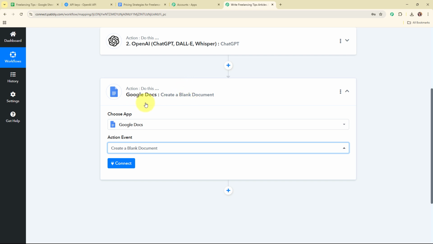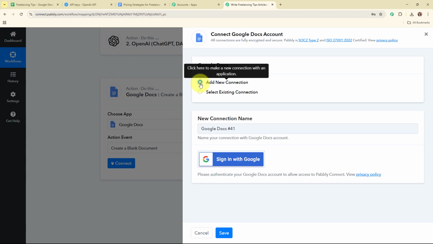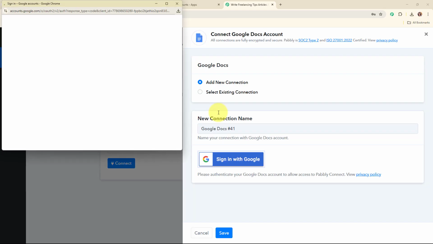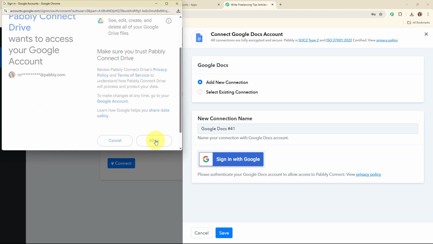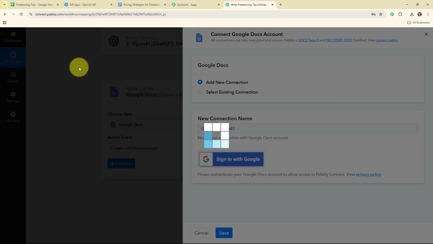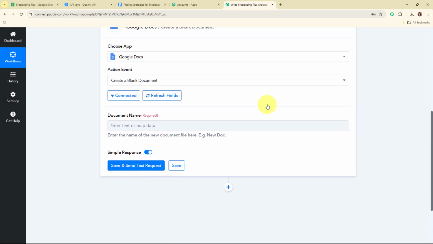Alright, so now to connect my Google Docs with Pabbly Connect, I'm going to click on this connect. Again, to build a new connection, I'm going to select add new connection. If your Google Docs account is already connected with Pabbly Connect, then you can click on select existing connection. Now, to build a new connection, I'm going to click on sign in with Google. Here I'm going to select my desired account, and then click on allow and give access to Pabbly, as your data is secured with Pabbly. Authorization successful. So here you can see we are now successfully connected.